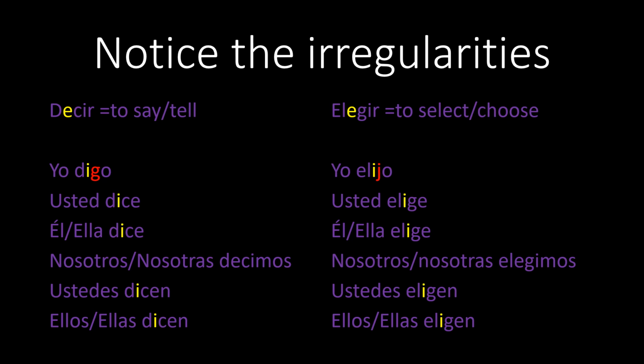On the right, you see elegir. Yo elijo, usted elige, él elige, ella elige, nosotros elegimos, nosotras elegimos, ustedes eligen, ellos eligen, ellas eligen. Note in the yo form, you have a change from a G to a J. Yo elijo.